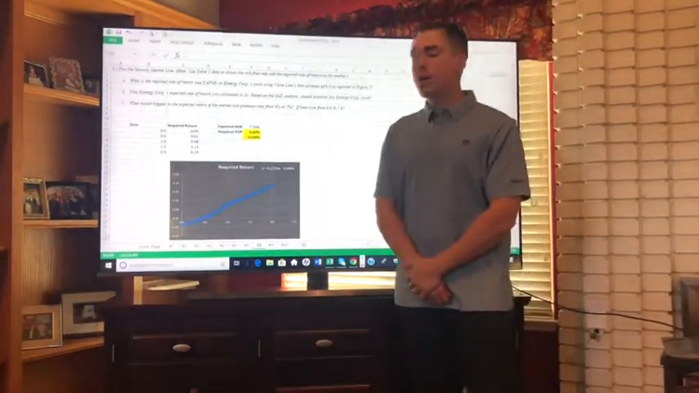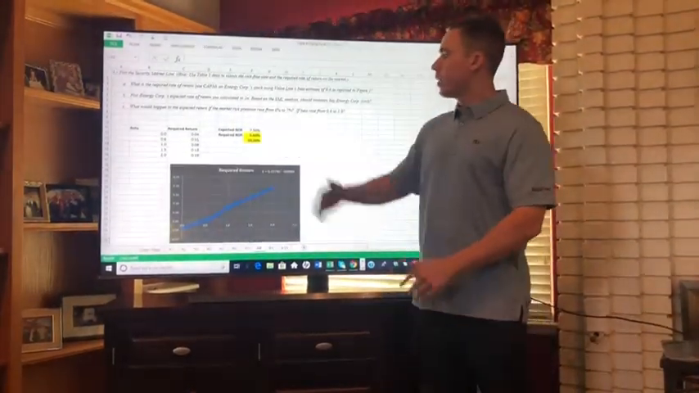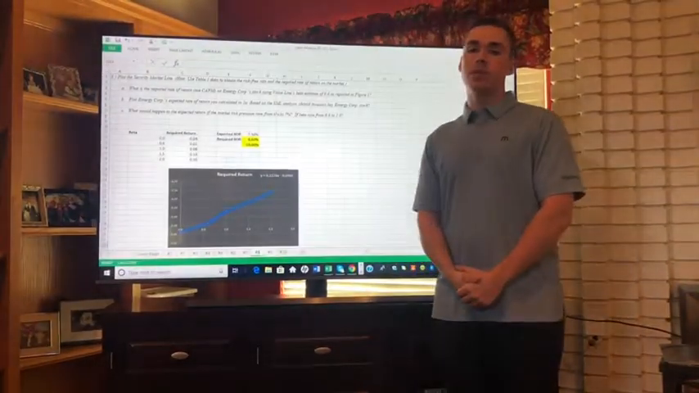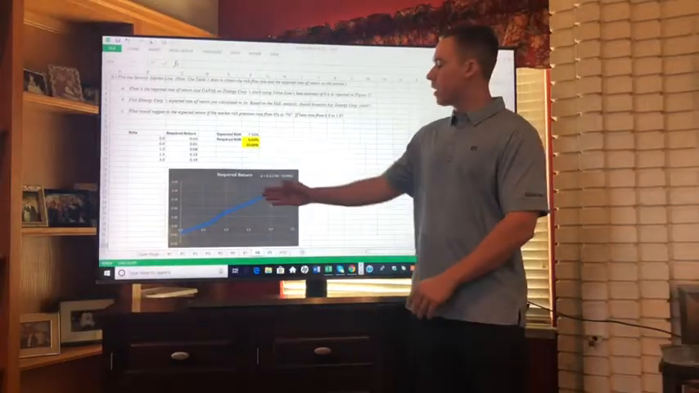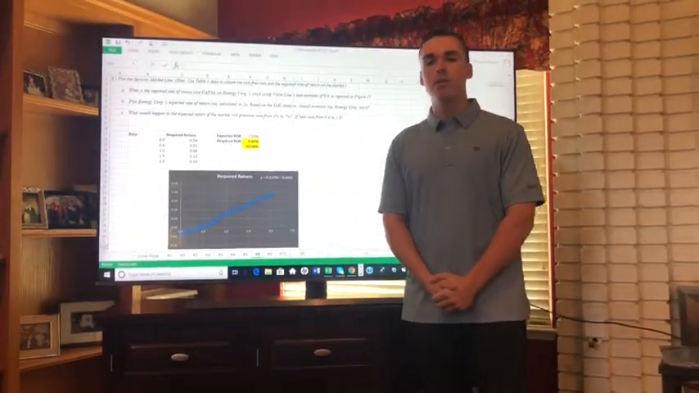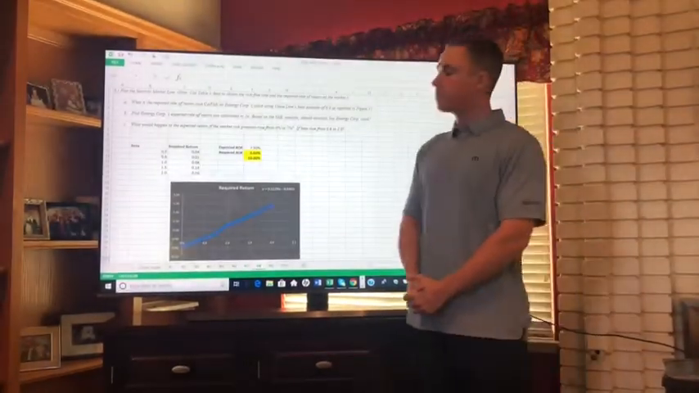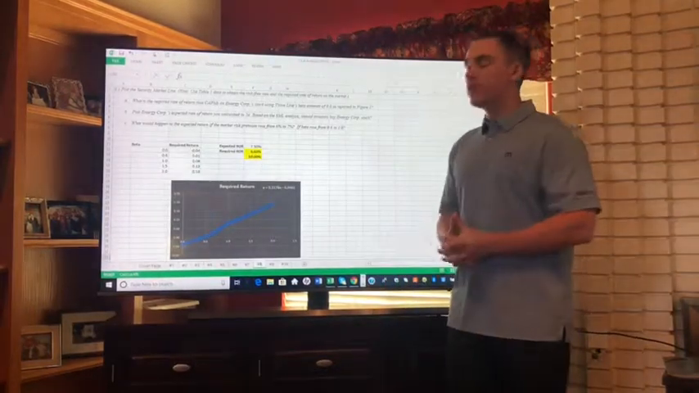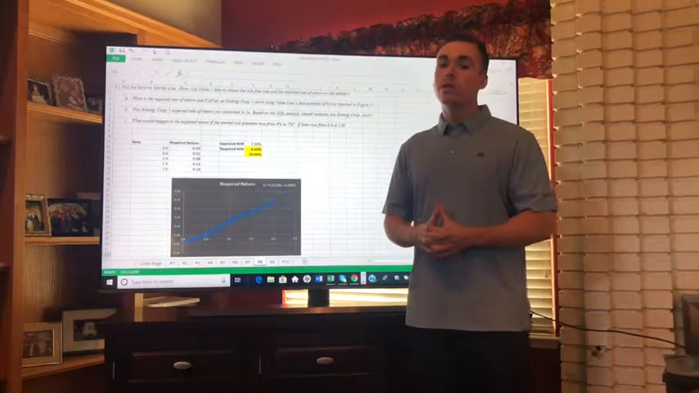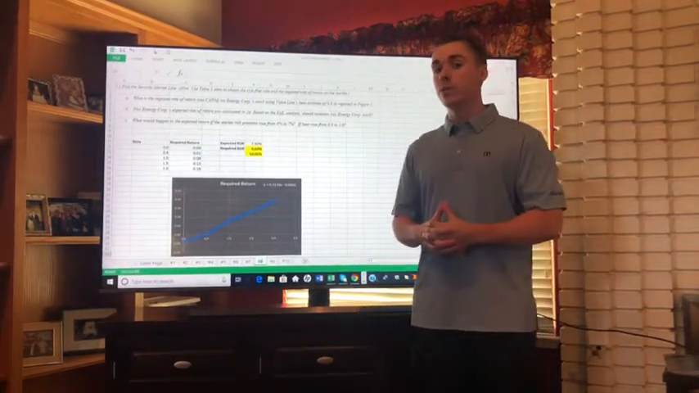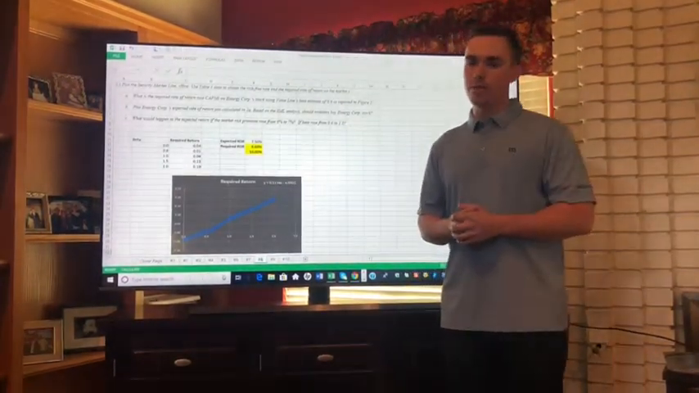Entergy Corporation's beta is 0.6, and we found a required rate of return of 6.60%. Then we regressed the required return on beta and plotted that on a scatter plot to get a beta of 0.1178. Should investors buy Entergy Corporation? Yes, because the required rate of return is 6.60% and the expected rate of return exceeds that at 7.5%.